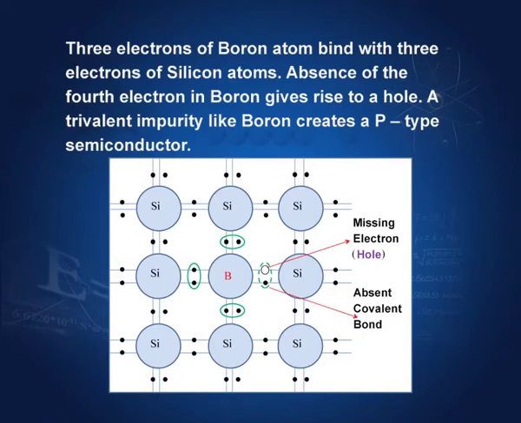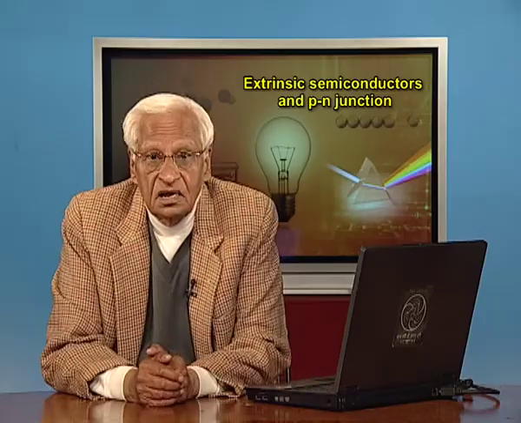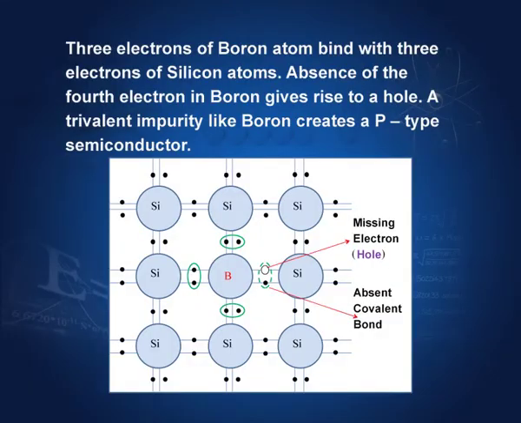This one is not, there is a vacancy here, because there is no 4th electron in boron. Therefore, the covalent bond cannot be formed. Therefore, this leaves a vacancy for an electron, which we call a hole. It is a missing electron called a hole, and this covalent bond is missing.